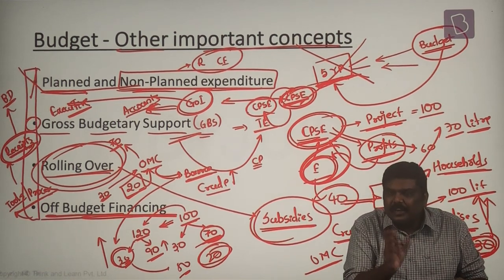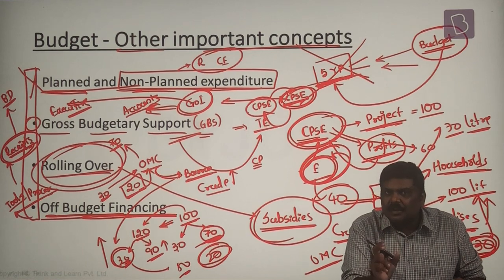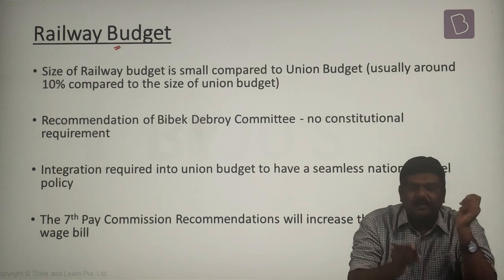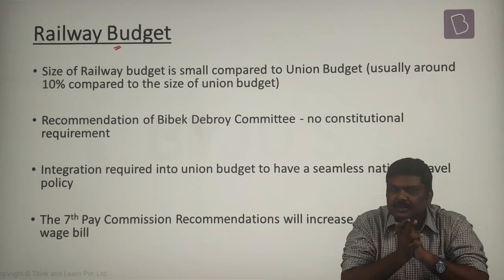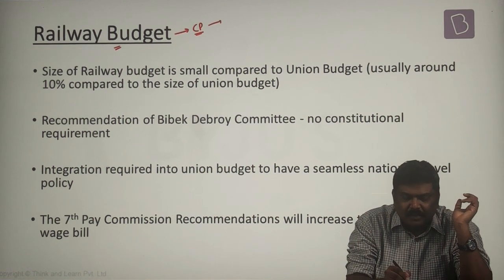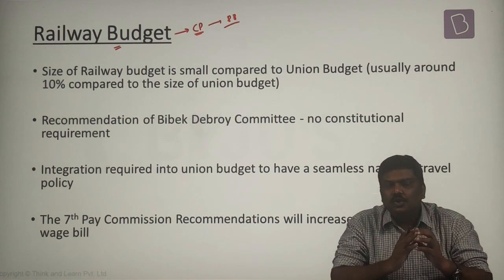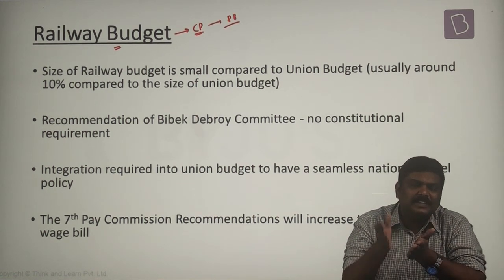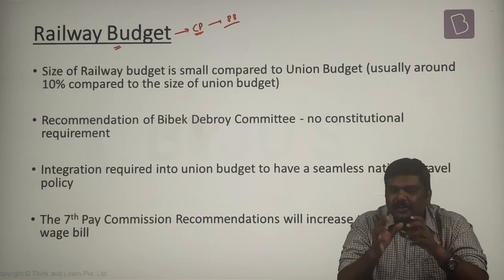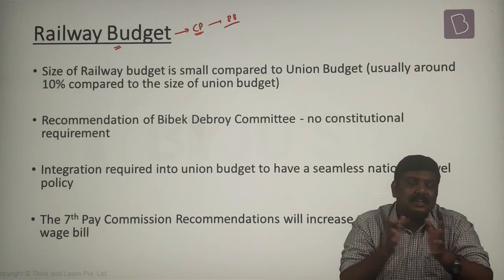So these are some of the very important concepts related to budgeting. Now let's have a short discussion related to the concept of a railway budget. First and foremost, remember this, there is no constitutional provision which dictates a separate railway budget. That is, no article in the constitution says that there has to be a separate railway budget. Railway budget was continued by the government post-independence as a convention.